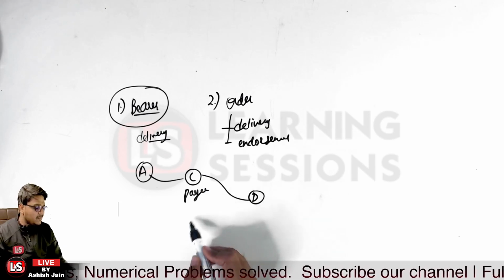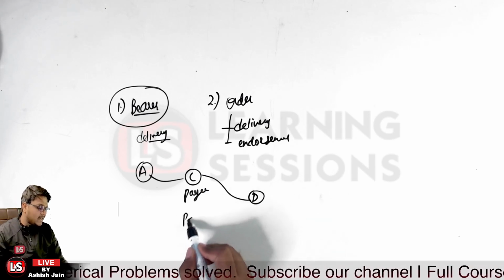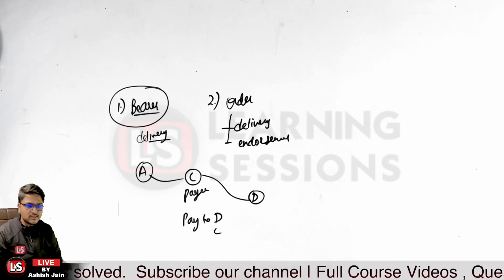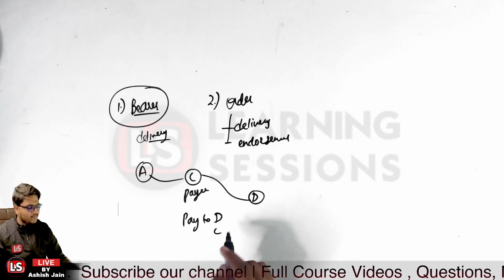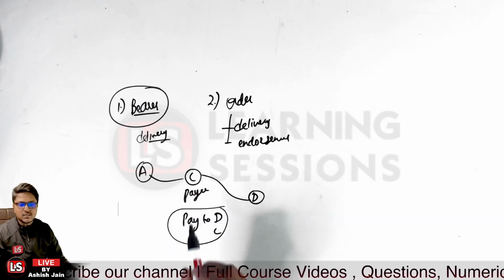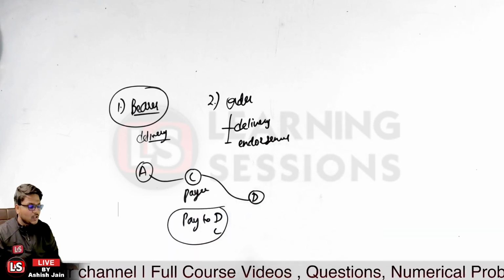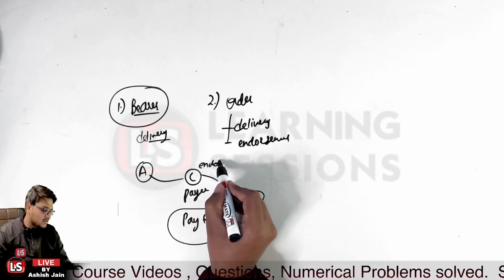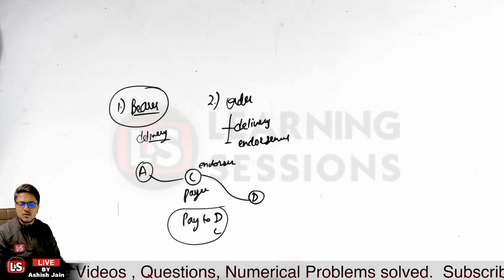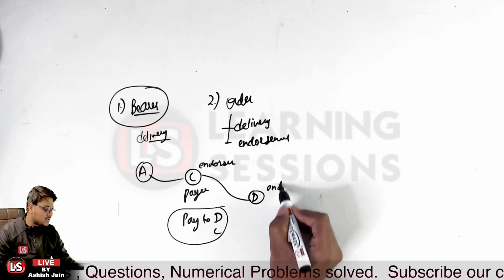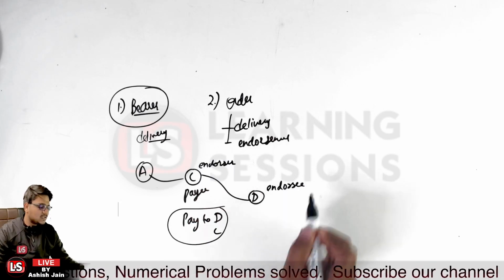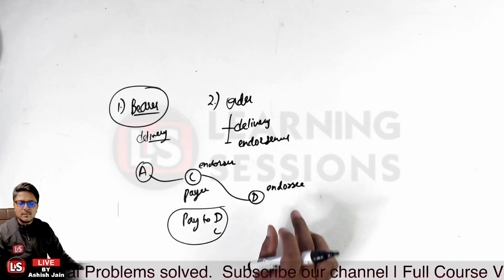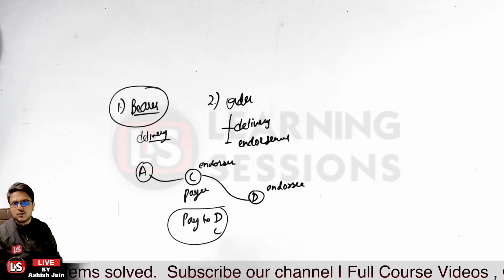Now, person C will be writing on the back of the instrument like "pay to D", and further will be signing over here. That would be related to endorsement. Now person C has endorsed the instrument to person D. Person C is the endorser in this particular case, and person D is the endorsee. Are you getting my point? So person C is the endorser and person D is the endorsee.